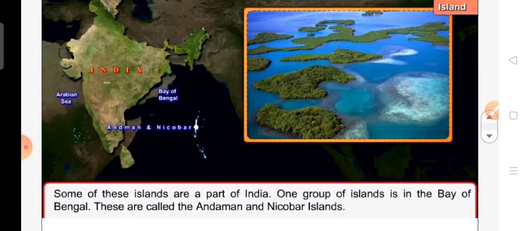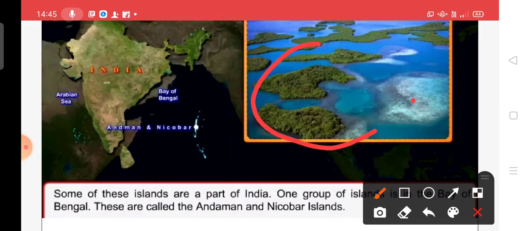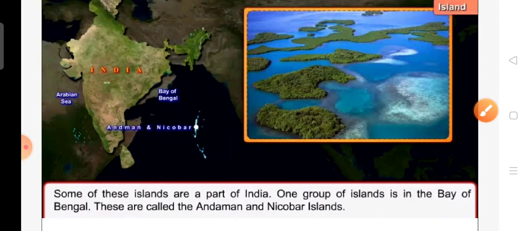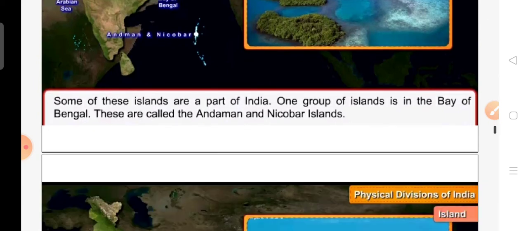Here you can see in this picture the Andaman and Nicobar Islands. So children, some of these islands are also a part of India. One group of islands is in the Bay of Bengal. These are called the Andaman and Nicobar Islands. So where are the Andaman and Nicobar Islands, children? They are in the Bay of Bengal.